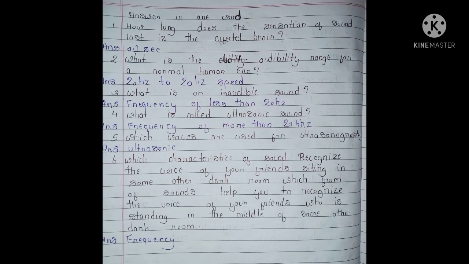Fill up complete. Answer the question in one word. First, how long does the sensation of sound last in the brain? Answer: 0.1 second. Second, what is the audibility range for a normal human ear? Answer: 20 Hz to 20 kHz.